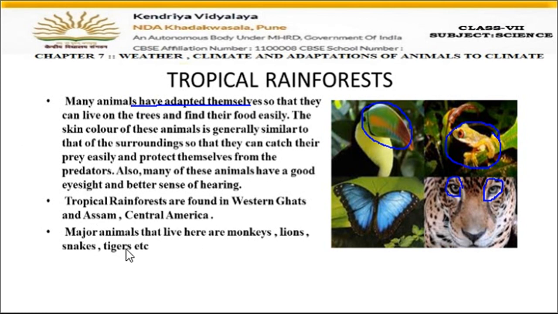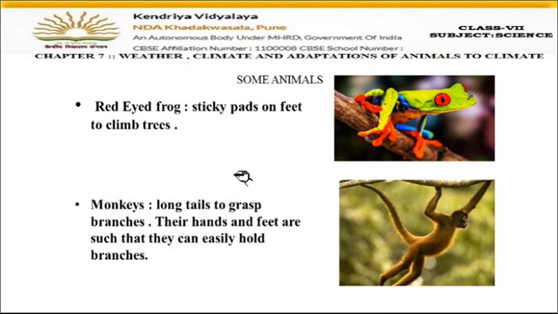Now, where are tropical rainforests present? In India, they are present in the Western Ghats and Assam, and in Central America also. Many animals are found here like monkeys, lions, snakes, tigers, frogs. Every animal is present in the tropical rainforest. Now let us study some of the animals which are found here.